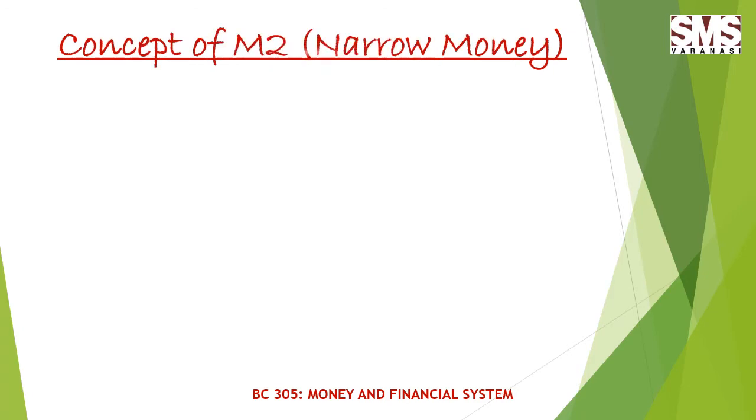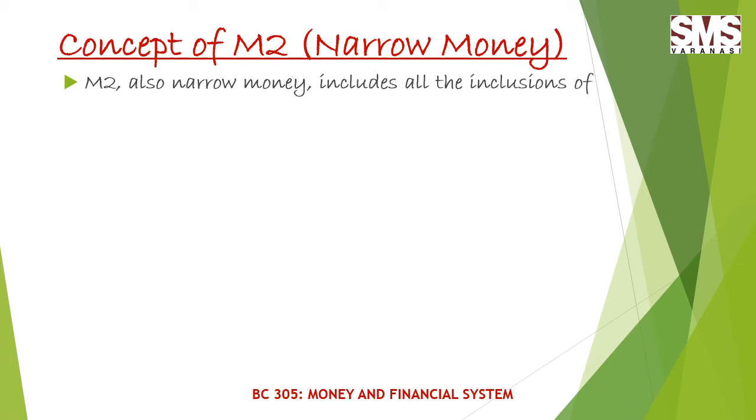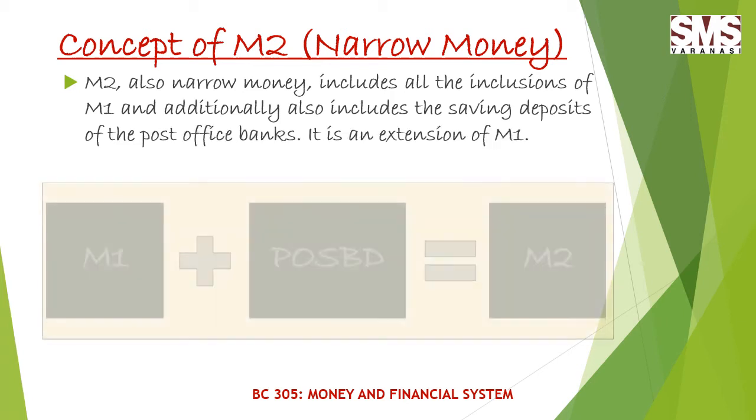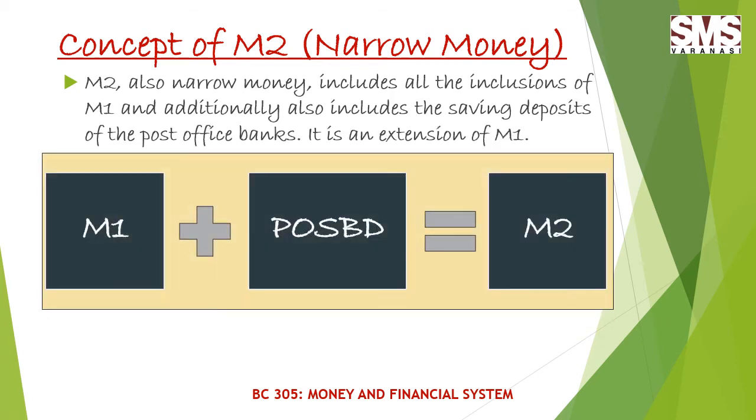Now talking about the concept of M2, which includes all the inclusion of M1, and additionally it also includes the saving deposits of the post office banks, or I can say it is an extension of M1. Thus you can see the equation here.